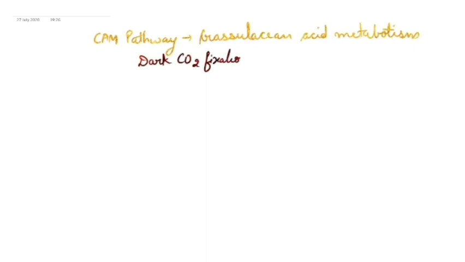The reason it is known as dark CO2 fixation is that the initial CO2 fixation takes place in the dark, that is at night time. It is also known as dark acidification, because here by this CO2 fixation at night, acids are being produced in the night, so it is known as dark acidification.